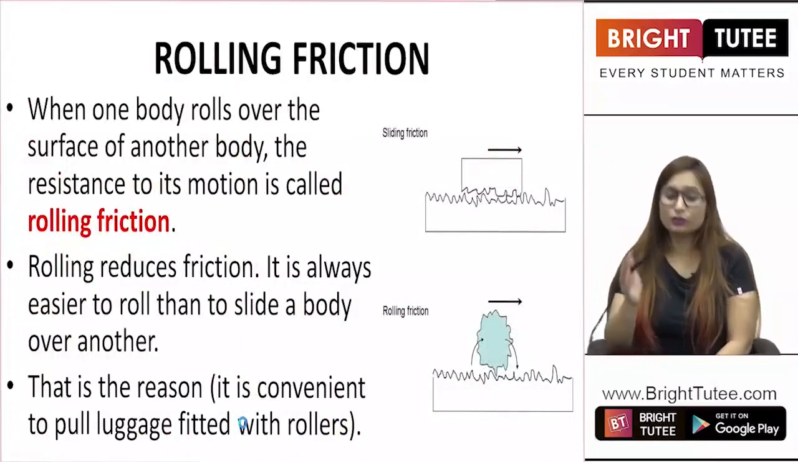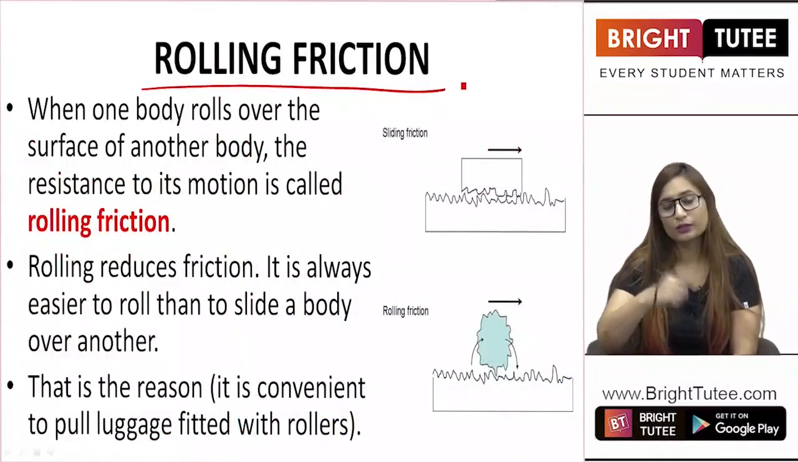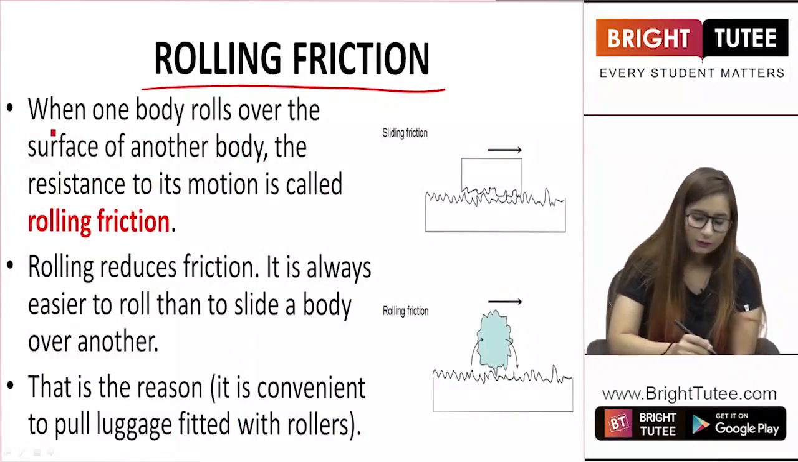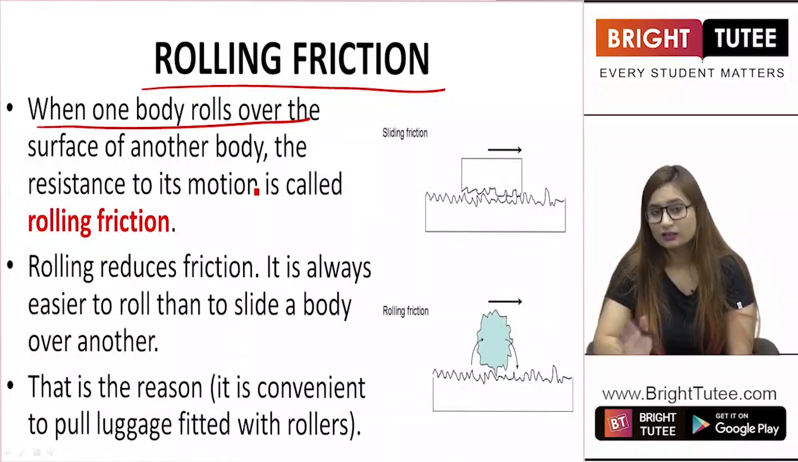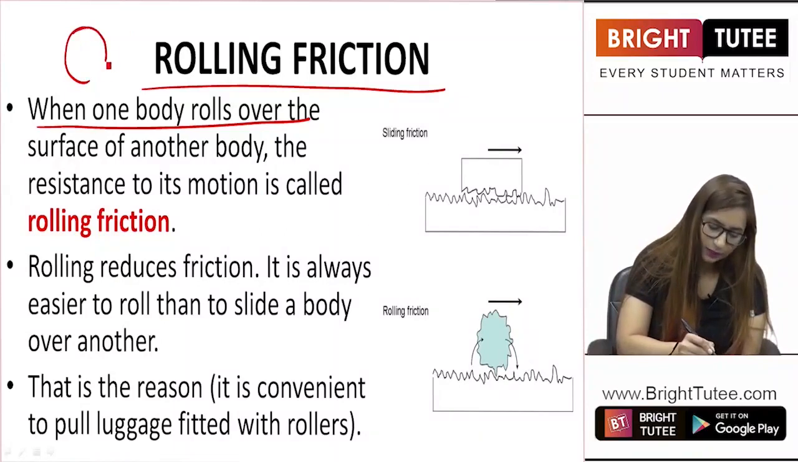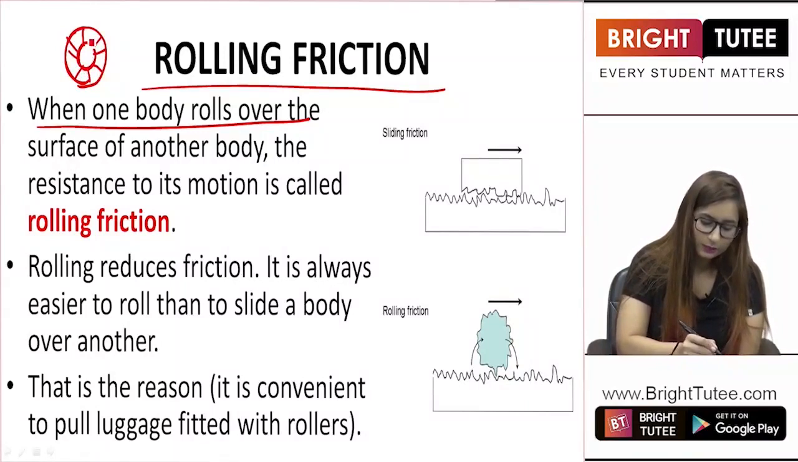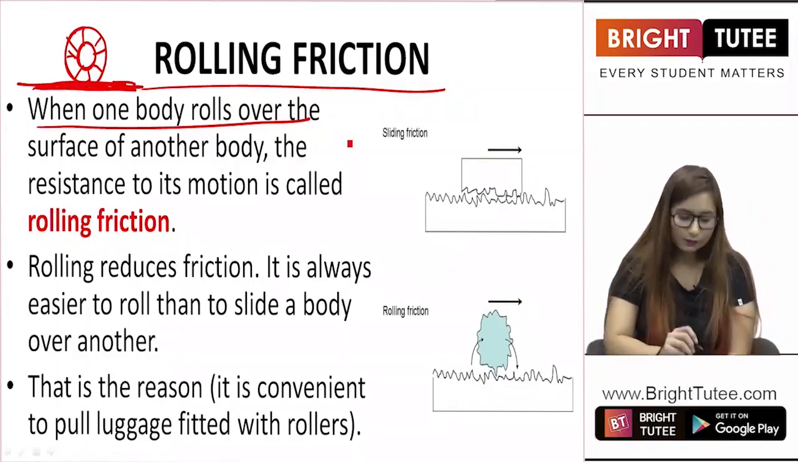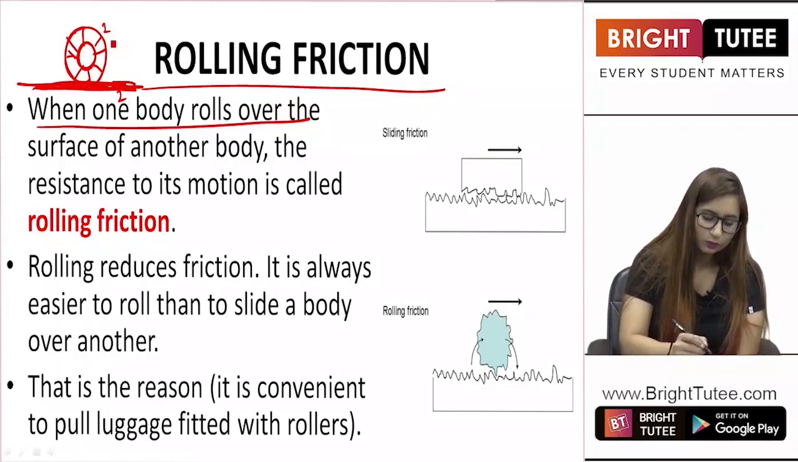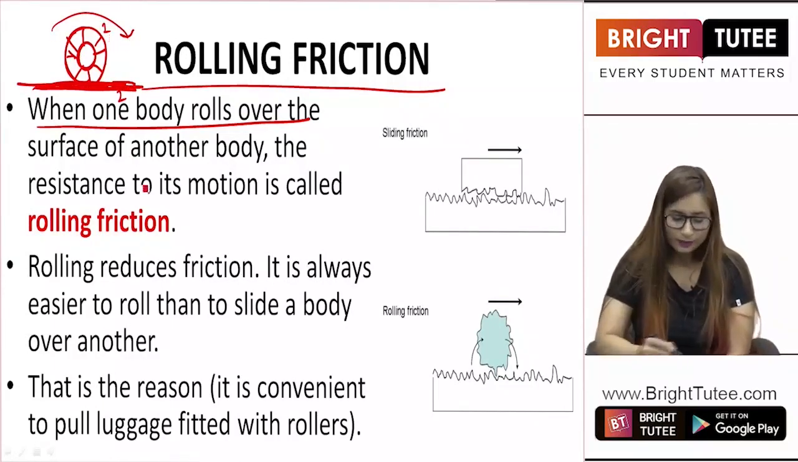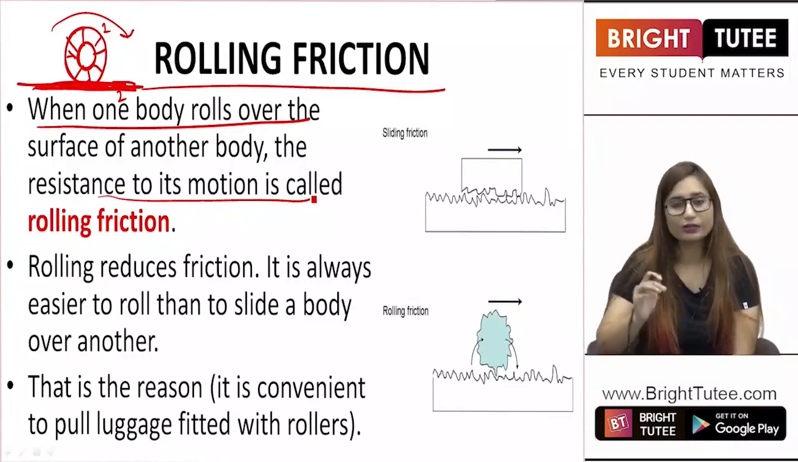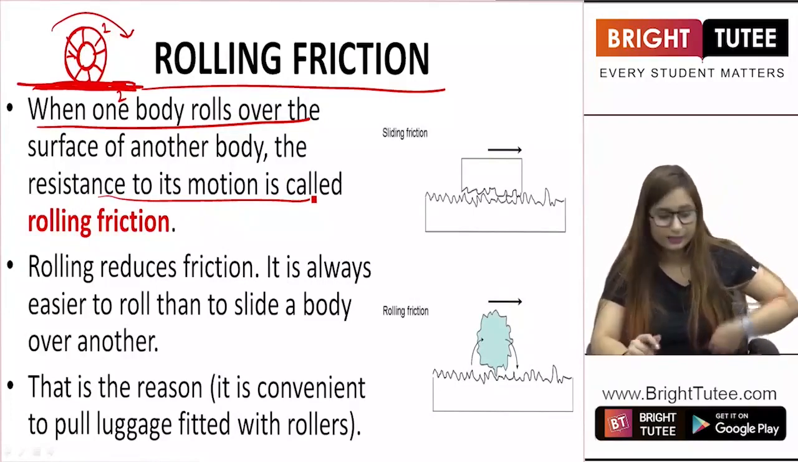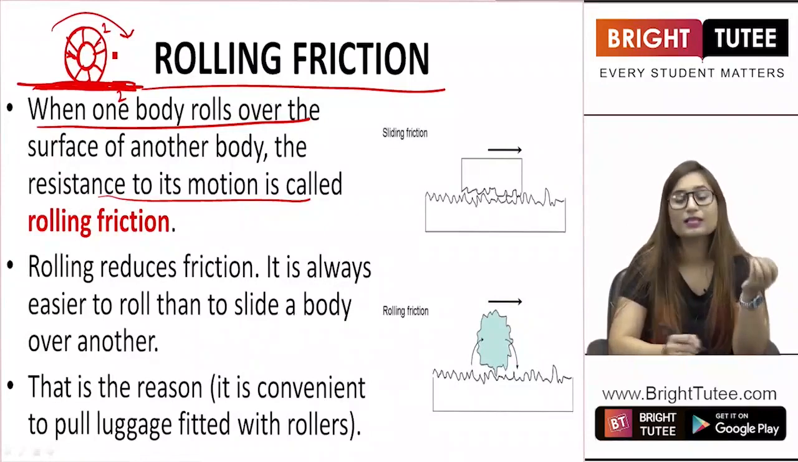Now let us study about rolling friction. I told you about rolling of tires. Let us see what rolling friction is. When one body rolls over the surface of another body, take a wheel for example. This is the wheel, right? Now this is the wheel and this is the ground. Now what is the statement saying? When a body rolls over the surface of another body, this is body 1 and this is body 2, it is rolling on the surface of body 2. The resistance to its motion is called rolling friction. Now the resistance that is occurring for the wheel, the difficulty that the wheel is facing in moving, is called rolling friction, right?